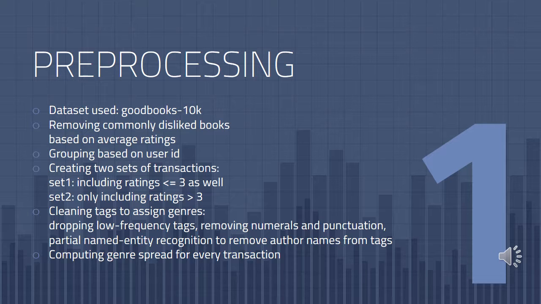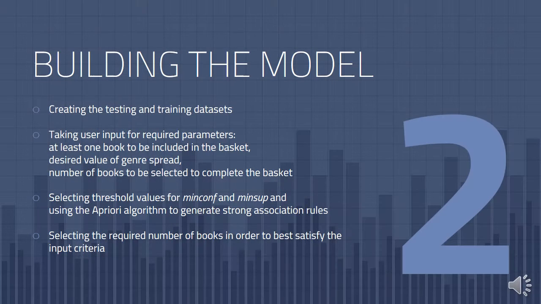Finally, the tags assigned to books by users were cleaned and grouped to create genres for the books. Genre spread, that is, the ratio of unique genres in a transaction to the number of books in that transaction, was computed for each transaction in the two sets. The training and testing data sets were created from the transactions. An 80-20 split was used for this.